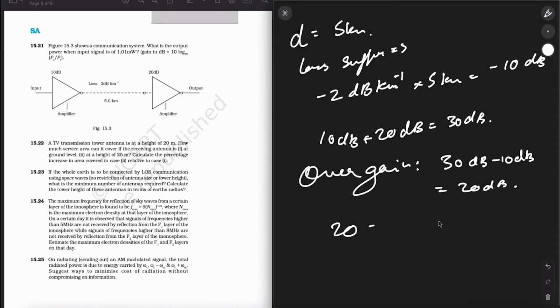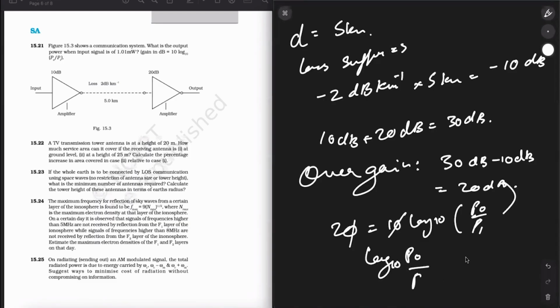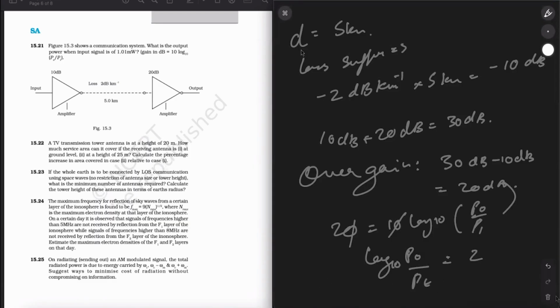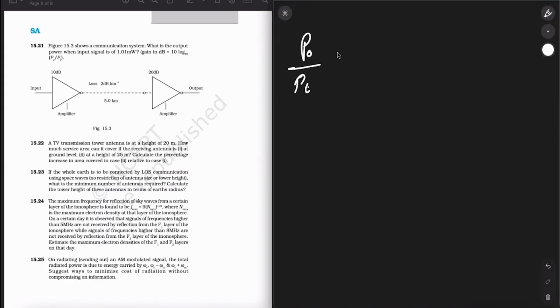Now 20 is equal to 10 log base 10 of P0 by Pi. So log base 10 of P0 upon Pi is equal to 2. So P0 by Pi is equal to 100. Therefore P0 will be equal to what? Pi times 100. So 1.01 milliwatt into 100 will give you 101 milliwatt.